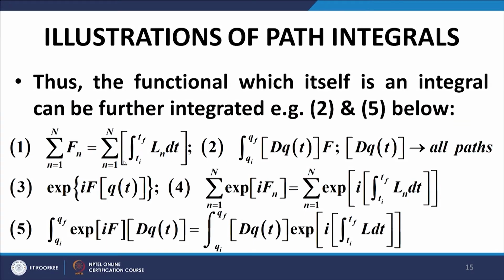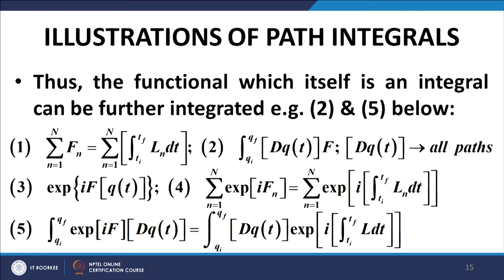Now, these are some illustrations. If you look at integral number 2, you have a functional f and you are integrating it between two values qi and qf, and this is the path integral measure, capital D q(t) in square brackets. So, f integrated between qi and qf with respect to Dq(t) is a path integral.